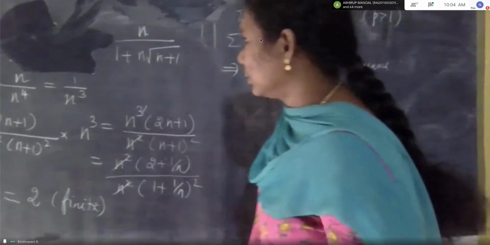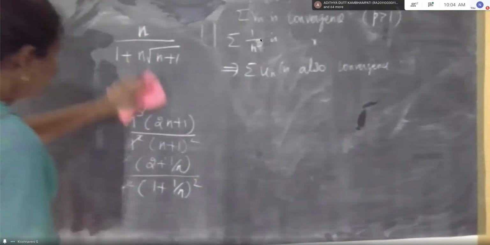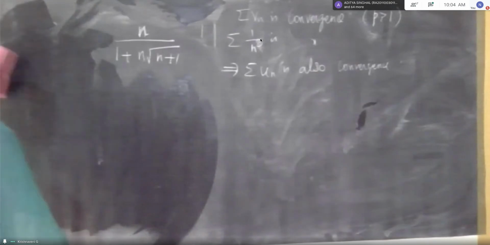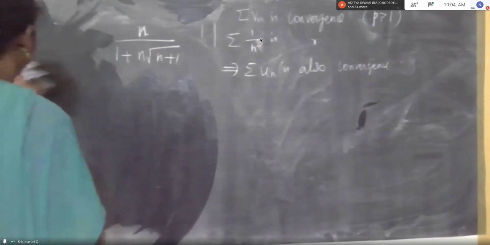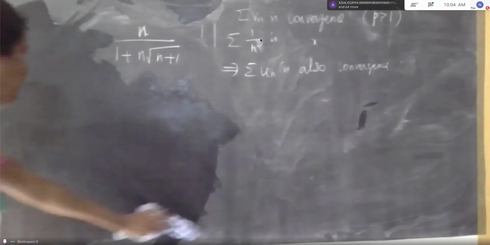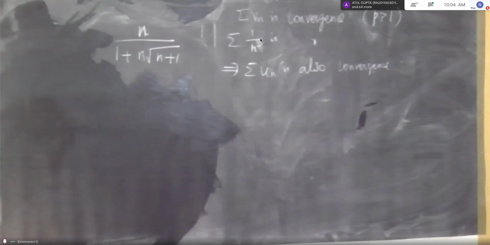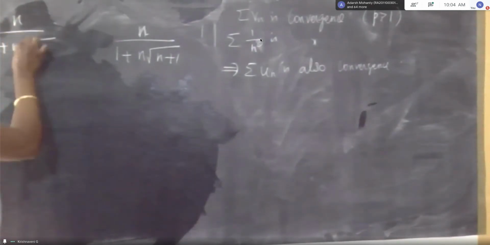Just first you find it. This is un, n by 1 plus n into root of n plus 1.